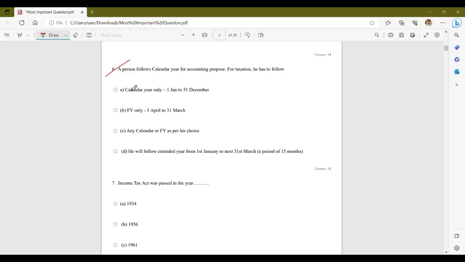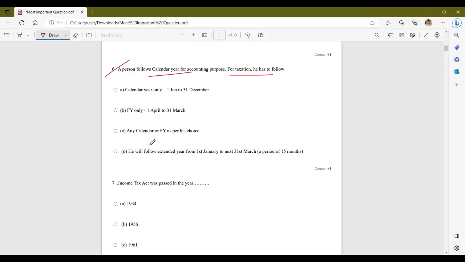Next question that we have is, a person follows calendar year for accounting purpose. For taxation, he has to follow. Your options are calendar year only, that is 1st January to 31st December. Financial year only, that is 1st April to 31st March.